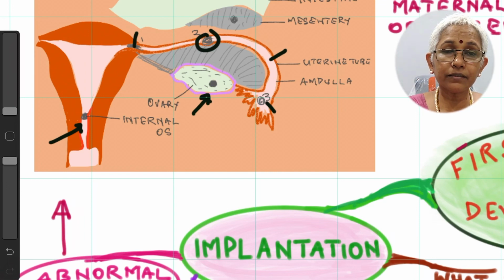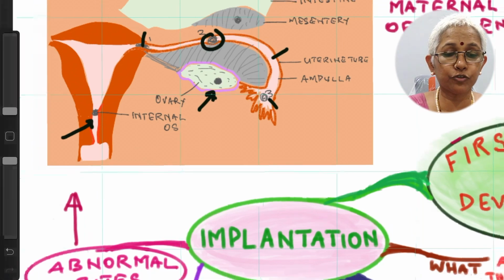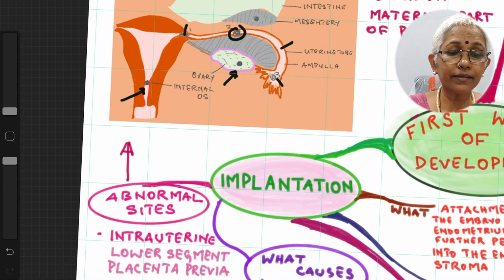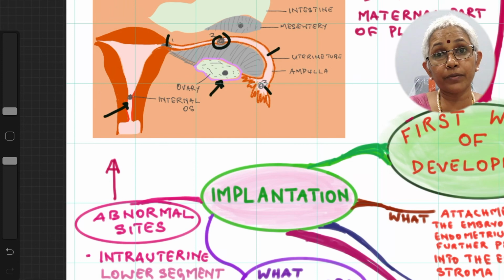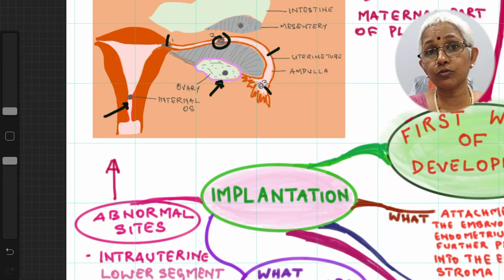The major complication of tubal pregnancy is rupture of the fallopian tube. The other extrauterine sites are over the ovary itself or in the abdominal cavity. In the abdominal cavity, it could be over the omentum, or in the rectouterine pouch, that is the pouch of Douglas. Abdominal pregnancy can complete term, but because of adhesion to the surrounding structures, the mother will have a lot of complications after the baby is delivered.